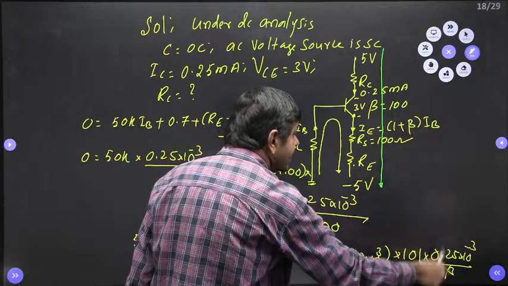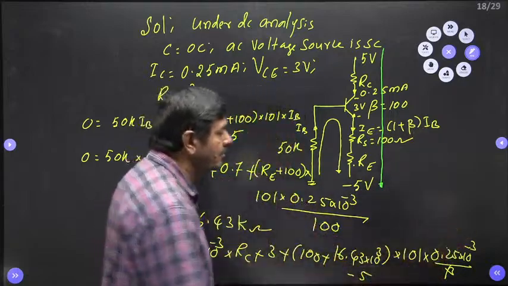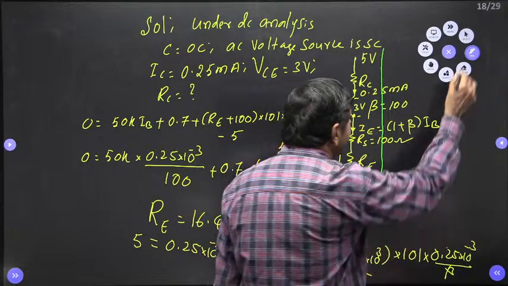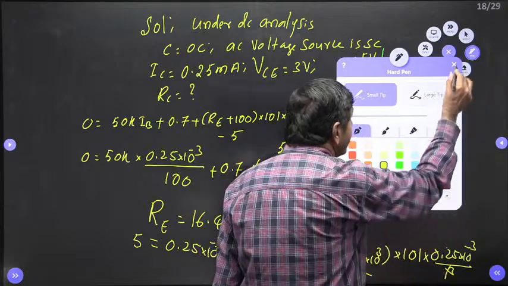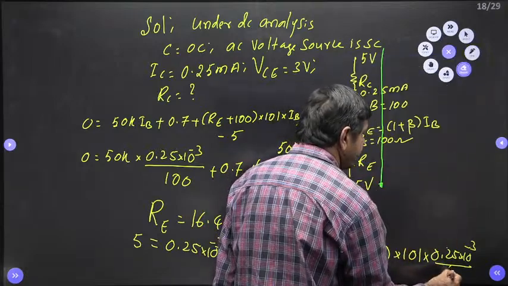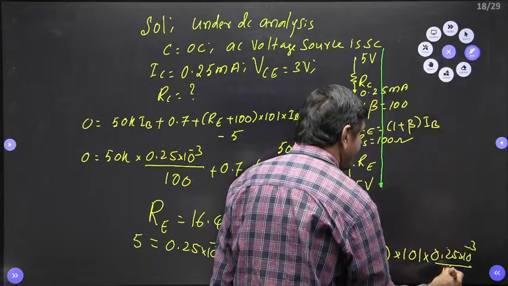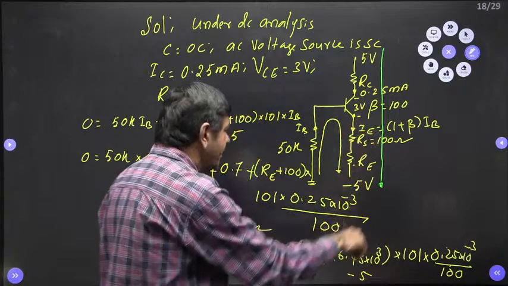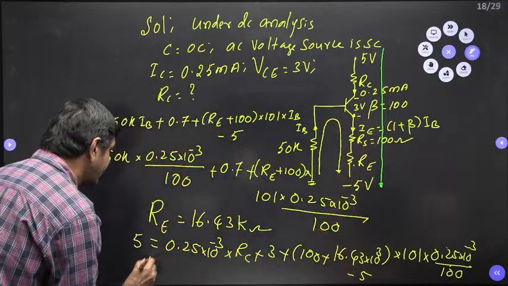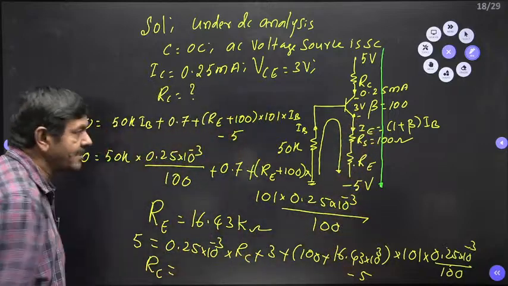IB is nothing but IC by beta, 0.25 into 10 power minus 3. If you want beta also, you can put directly here now. Beta equal to what is possible here now? This value will be 100 only here now. This value is 100. When you go down minus 5, then you find what is RC here.